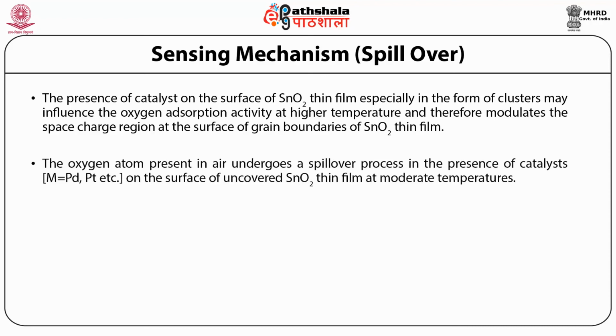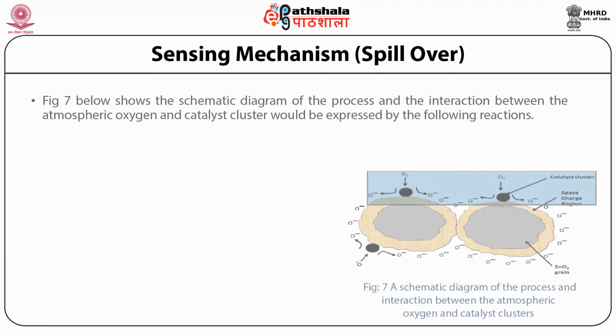The oxygen atom present in air undergoes a spillover process in the presence of catalyst on the surface of uncovered tin oxide thin film at moderate temperatures. Figure 7 shows the schematic diagram of the process, and the interaction between the atmospheric oxygen and catalyst cluster would be expressed by the following reaction.